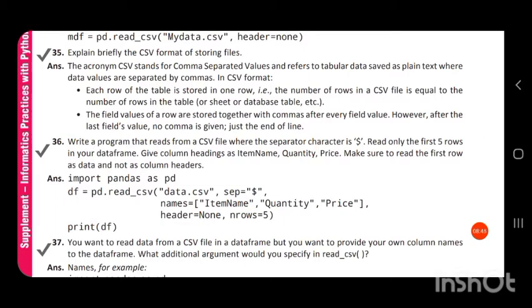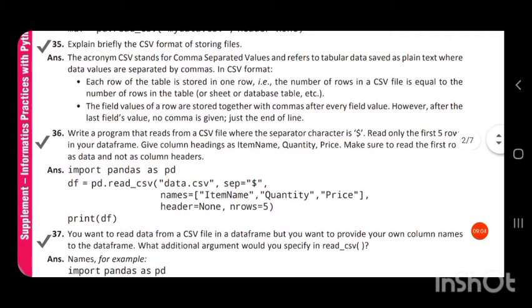So in a row, there may be more than one cell; each cell value is separated by a comma, and after the last cell value there is no comma.